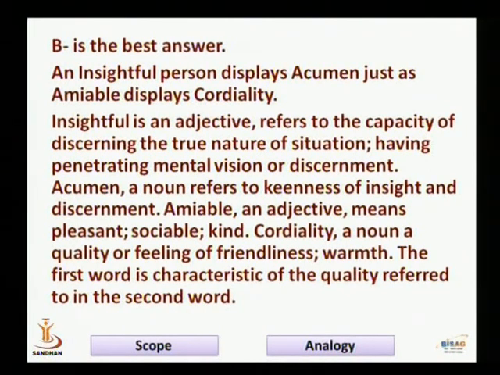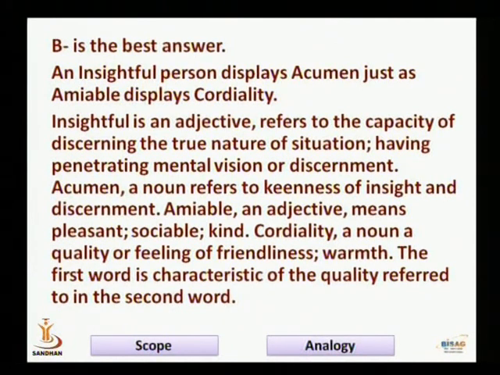Insightful is an adjective, refers to the capacity of discerning the true nature of situation. Having penetrating mental vision or discernment. Acumen, a noun, refers to keenness of insight and discernment. Amiable, an adjective, means pleasant, sociable, kind.